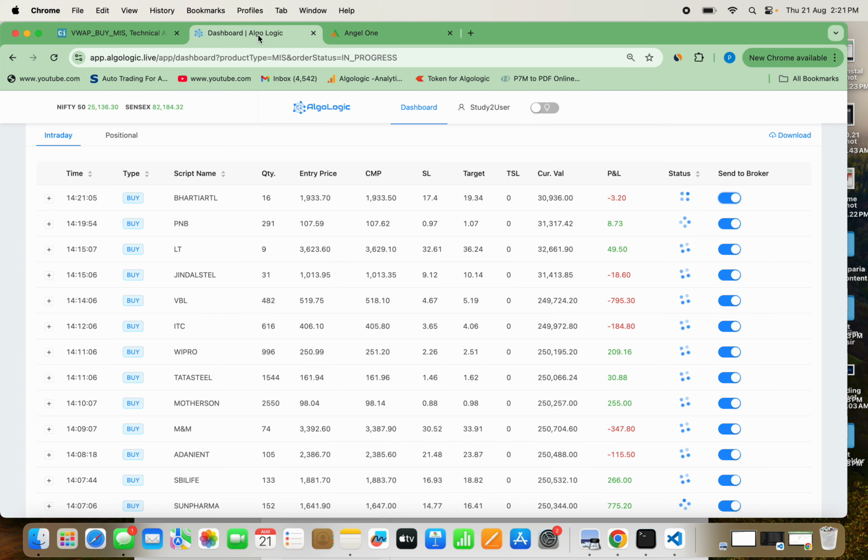You have made the strategy, you have studied something about the strategy, you have used the AI, you have made the strategy, you have used the Algologic software, and you are bringing those charting scripts and AI strategies into live calls in the Algologic dashboard. You have control in the dashboard. Now you're sending those calls directly to the demat account. So it is just a very simple track where you can have your own system. You don't have to depend upon anybody, and these are all AI driven.